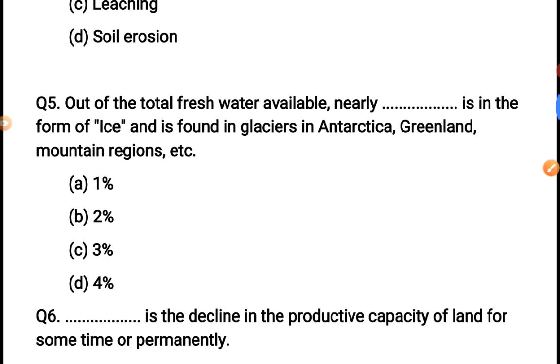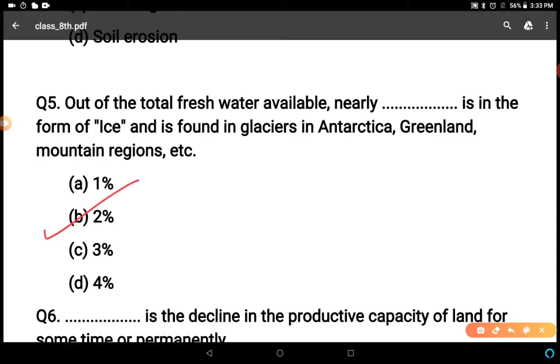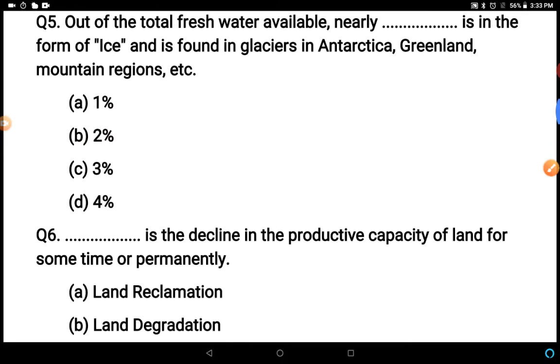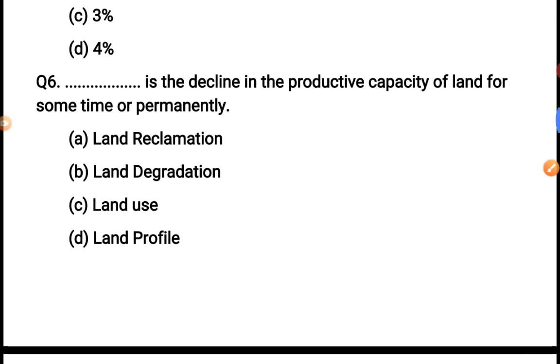Out of the total fresh water available, nearly blank is in the form of ice. How much? And is found in glaciers, Antarctica, Greenland, mountain regions, etc. 1, 2, 3, 4. How much percent? This is B is the correct answer. 2% is found in the ice form in the glaciers.